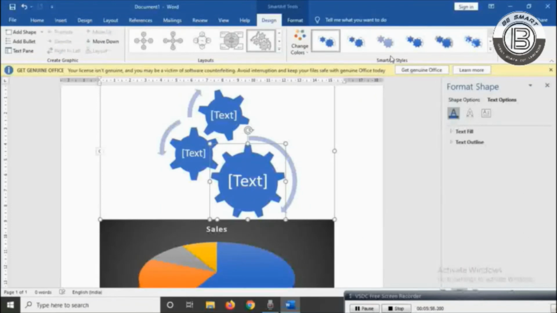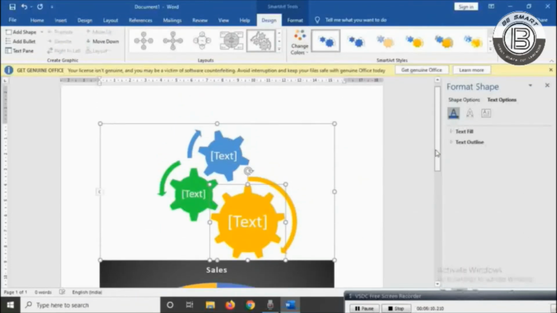So that's all about inserting elements into a document. I hope you have understood it.